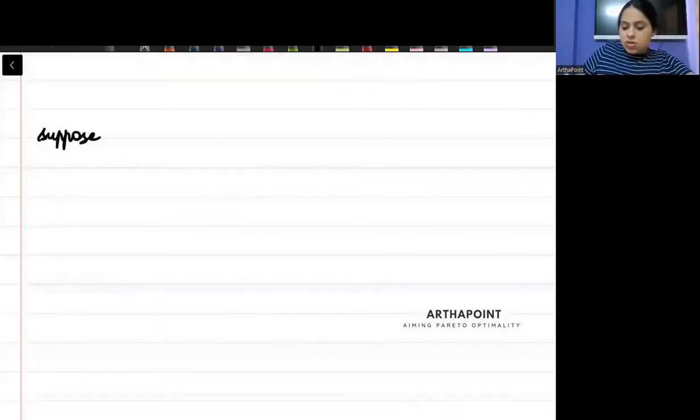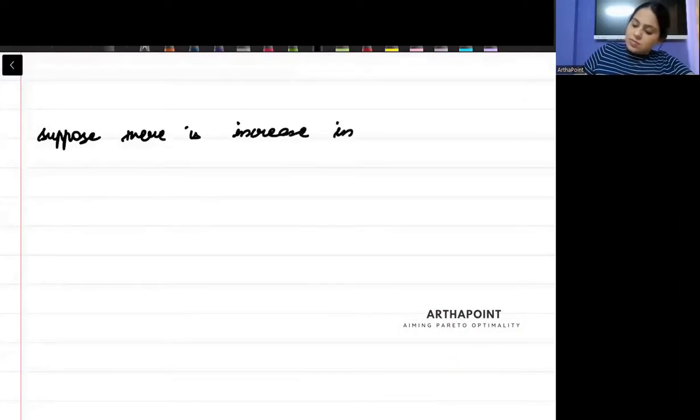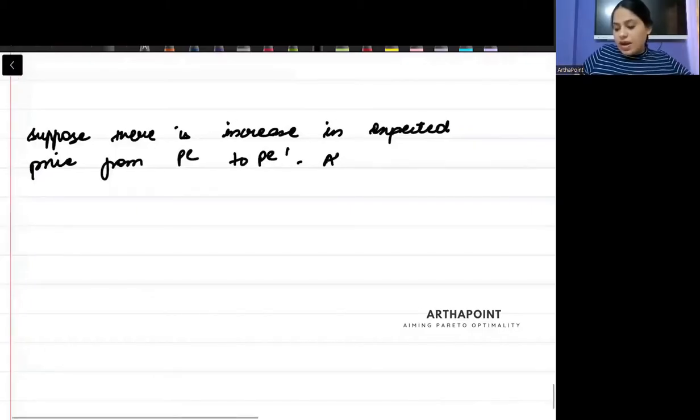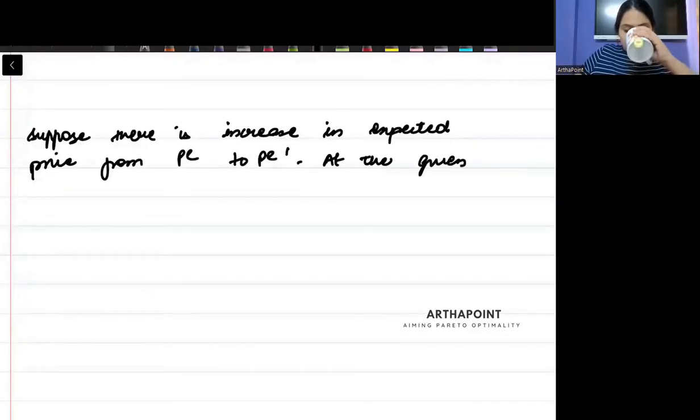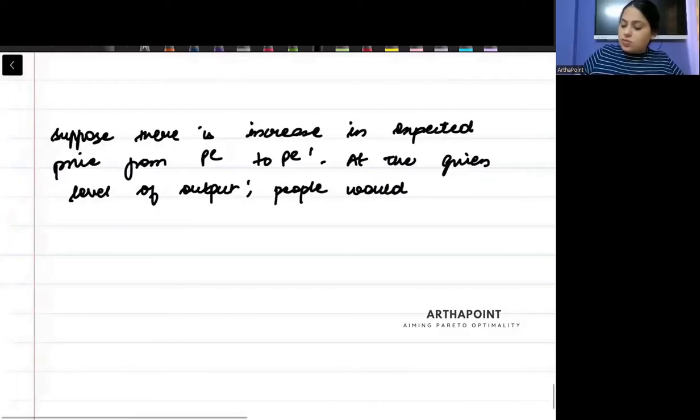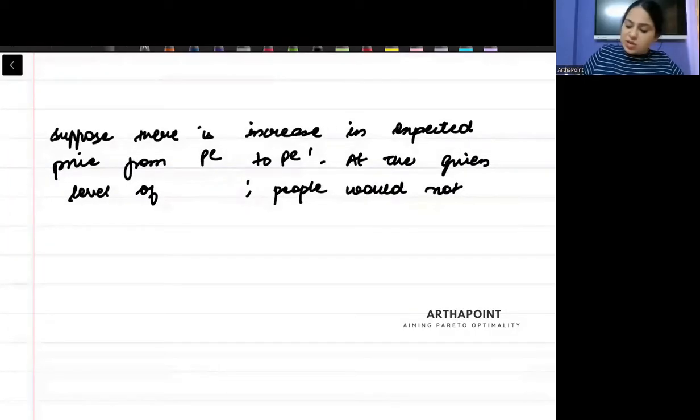Suppose there is increase in expected price from PE to PE dash at the given level of wage.